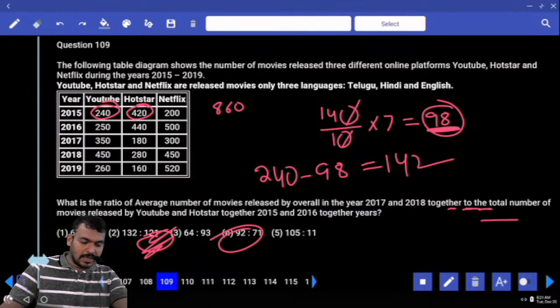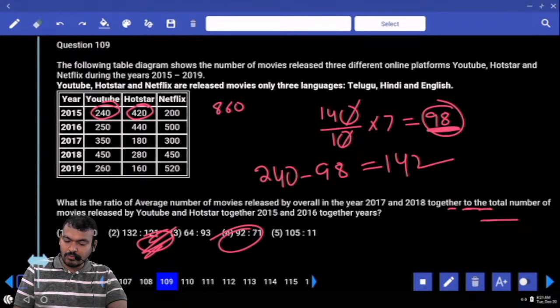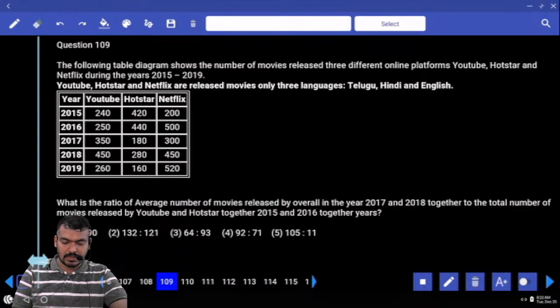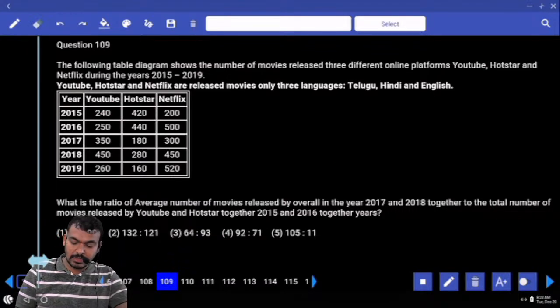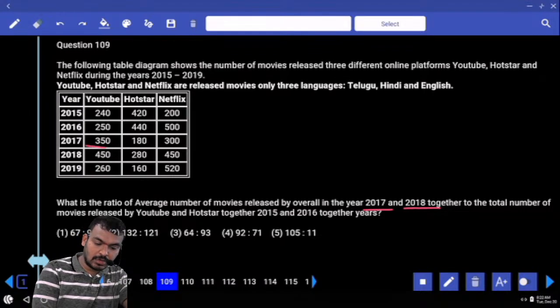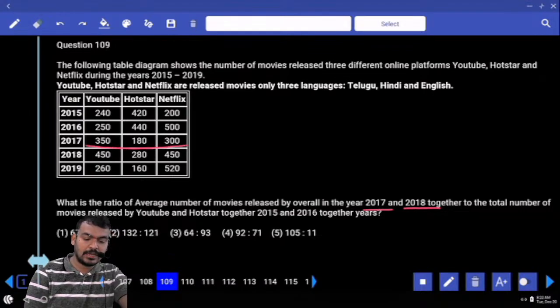Next one is 109. What is the ratio of the average number of movies released overall in the years 2017 and 2018 together to the total number of movies released by YouTube and Hotstar together in 2015 and 16 together? 2017 and 2018 average. What is the 2017 total value? 350, 180, 300.